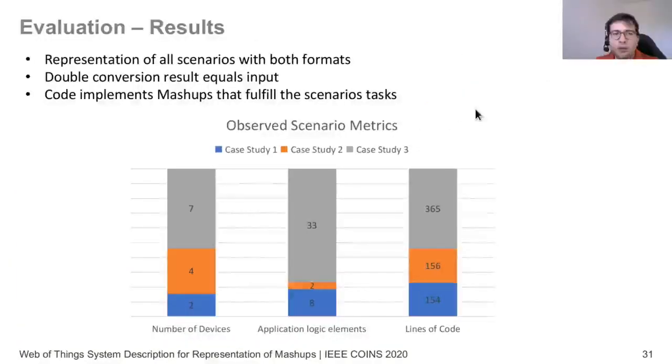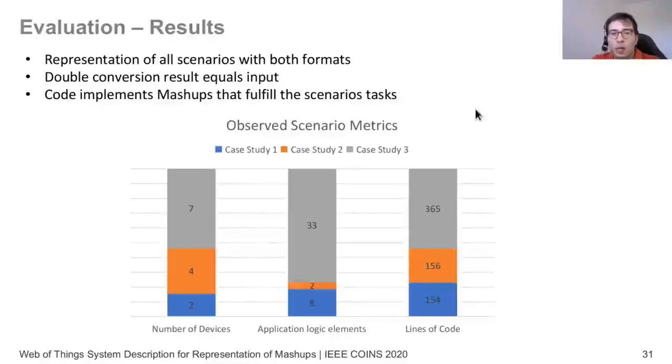Then we have looked at different metrics from these case studies. First of all, the mashups that we generated from the system description were perfectly doing the logic that they were intended to. Secondly, the conversion, so back and forth, was successful, meaning that our equality proof holds true.